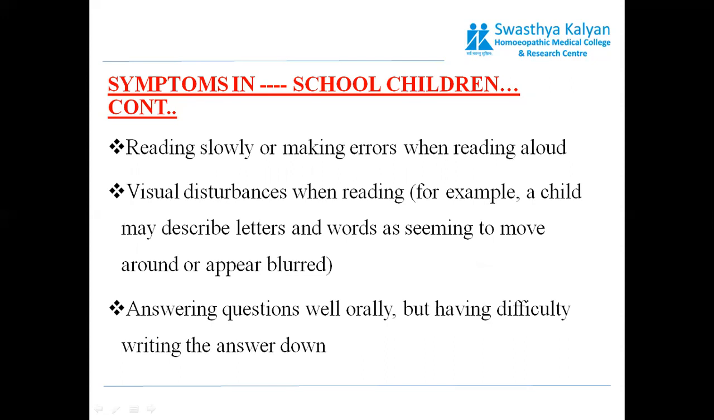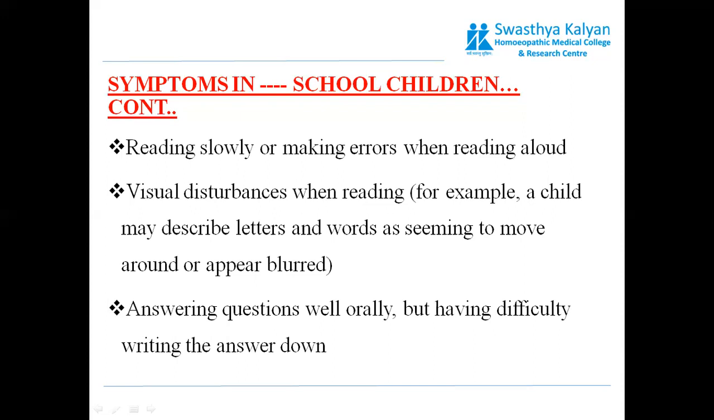Then, reading slowly or making errors when reading aloud. These children with dyslexia either read very slowly, being slow readers and slow writers, or if they are forced to read aloud, they will make errors, because they have difficulty in reading and writing. So they read very, very slowly, and if they are inclined to read very fast or loudly, then they will make errors. So: reading slowly or making errors when reading aloud.